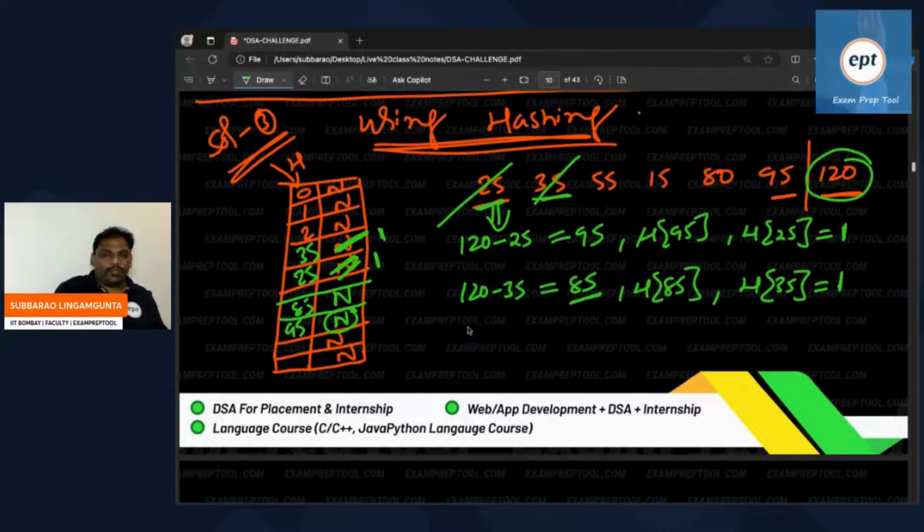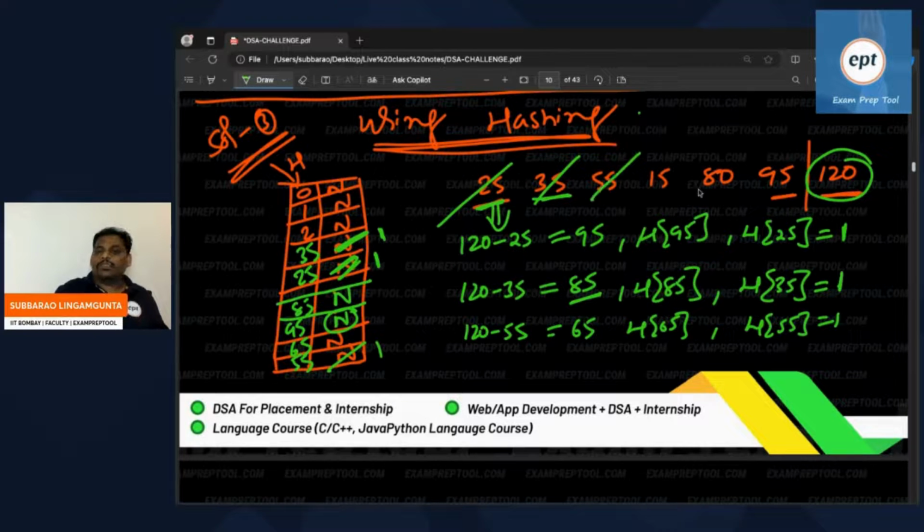Let's go to 55. 120 minus 55, how much? Is it 65? Yes. Is the hash table of 65 available? No, 65 is also not available. Whenever it is not available, make the hash table of 55 as 1. So 55 became 1.